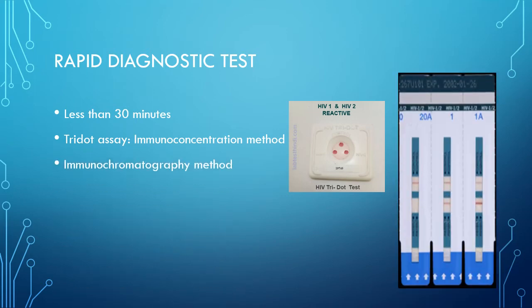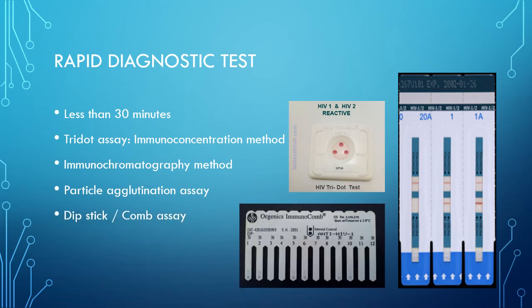Then there are a few other methods like immunochromatography, which you can see here in this picture. Then a particle agglutination assay using latex, gelatin or RBCs, and the dipstick or comb assay. The comb assay is also frequently used mostly in an ICTC, that is Integrated Counseling and Testing Center, which is under the SACS, meaning State AIDS Prevention and Control Society.